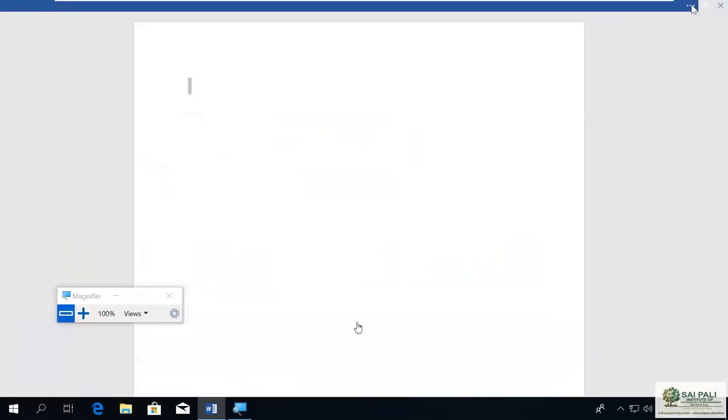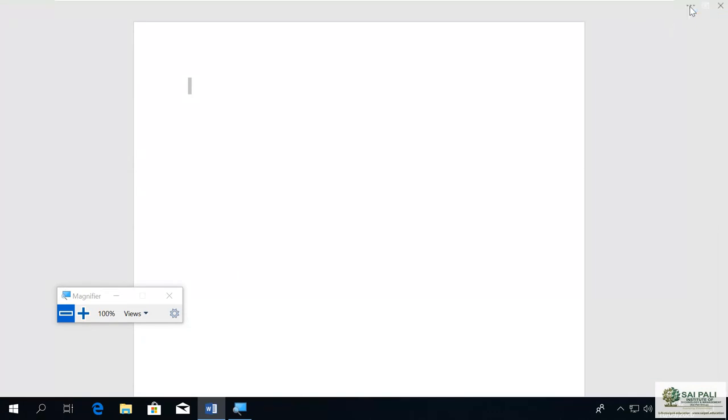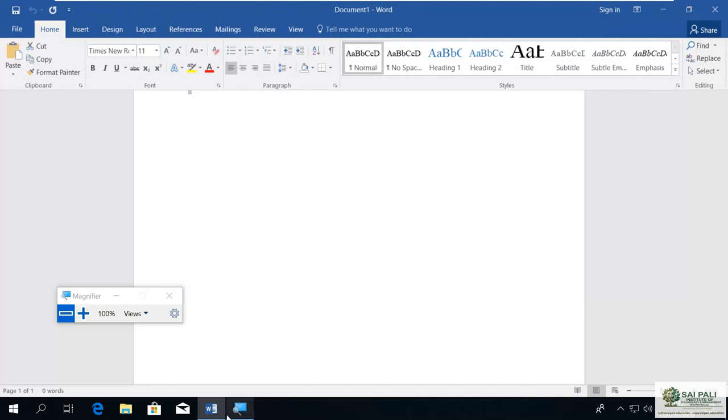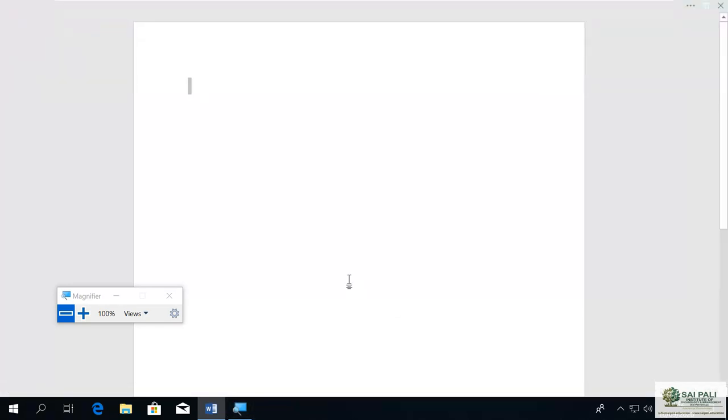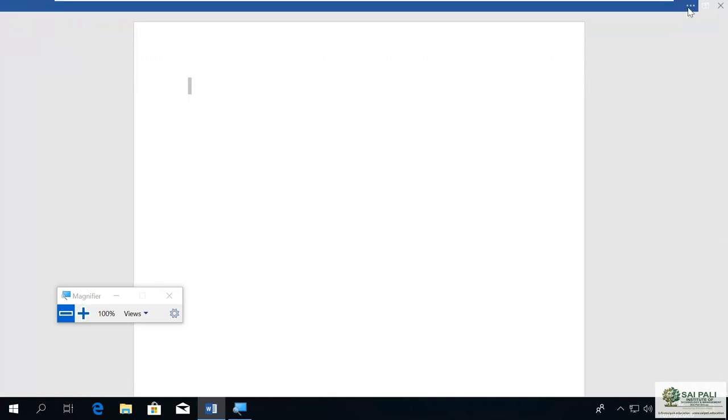What it is on is auto hide. So when I go there and click on these 3 dots, it comes back, and when I go back to my document, it disappears automatically. Now it will not come back until I change the setting. So I click on here.